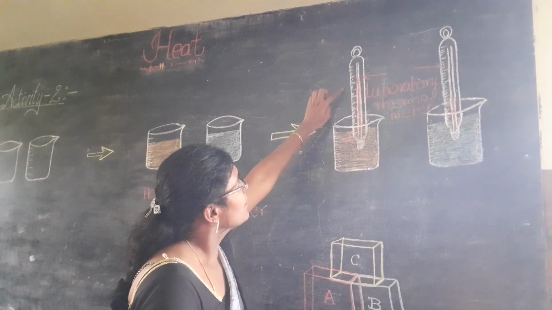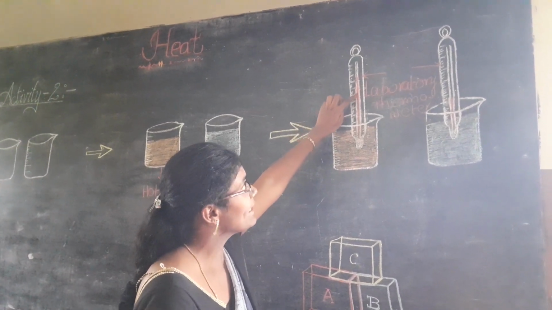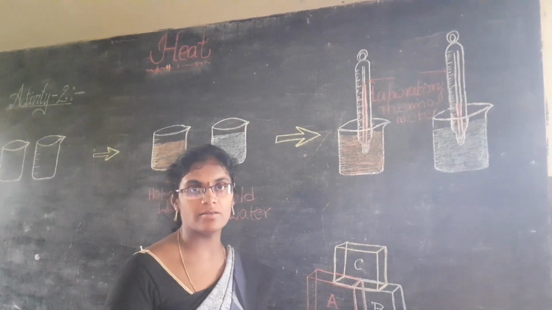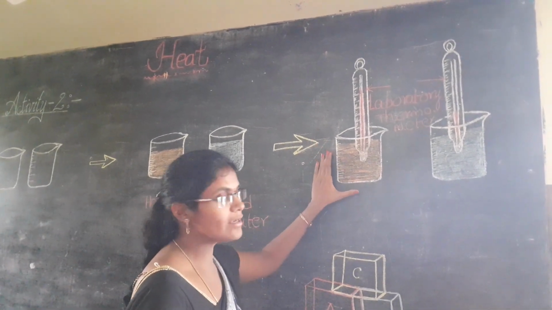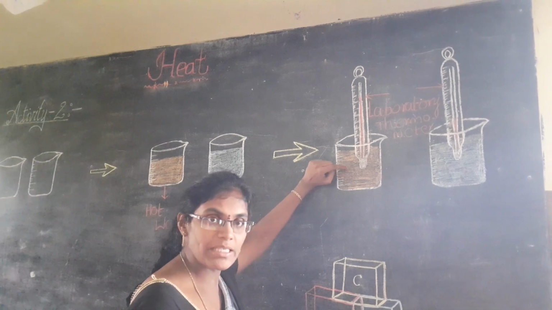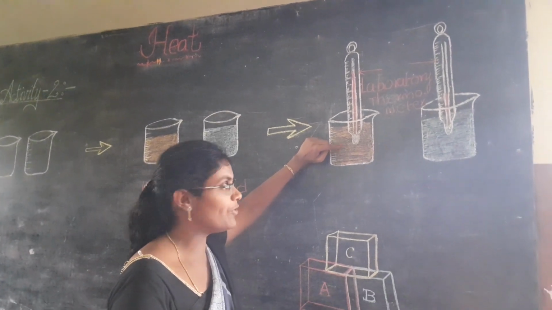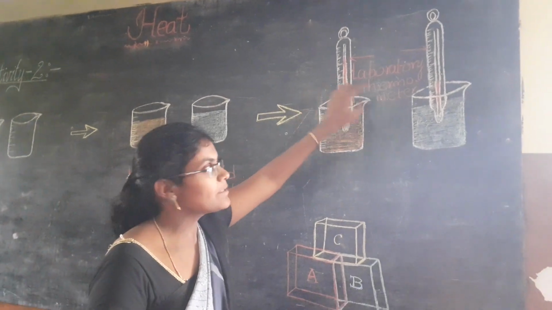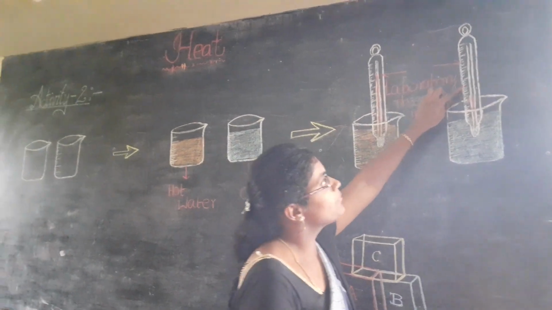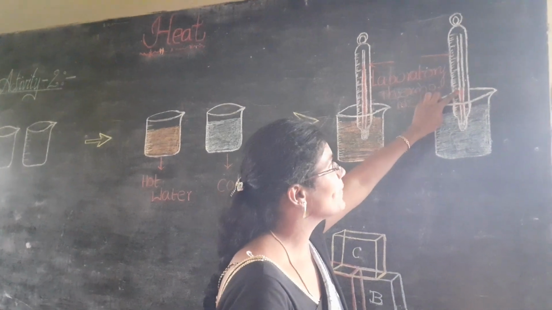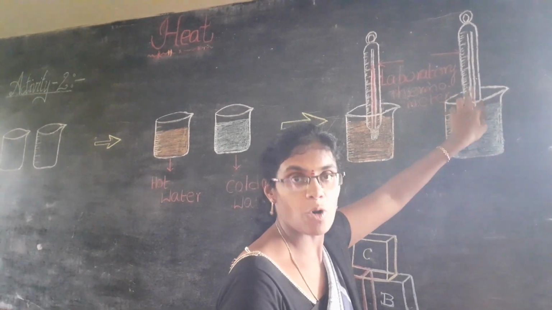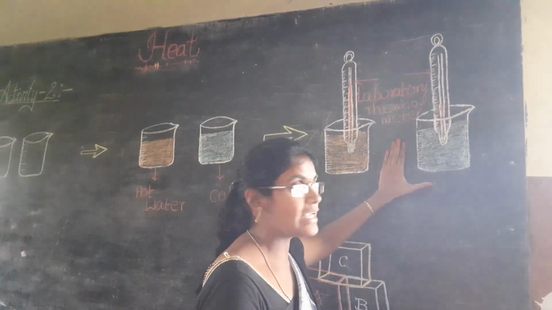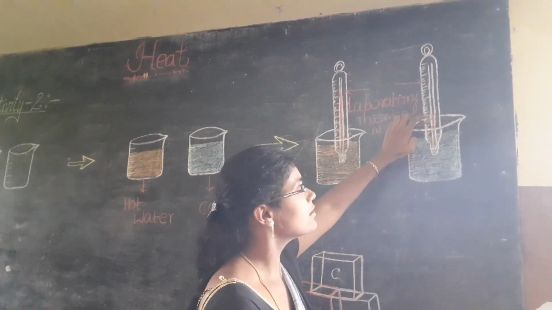Here the mercury level increases and it maintains steadiness at one particular point. At this point the thermal equilibrium state has been attained between the hot water and the mercury. Similarly here also, the mercury level comes down and it maintains steadiness at one particular point. That means thermal equilibrium has been attained between the cold water and the mercury.